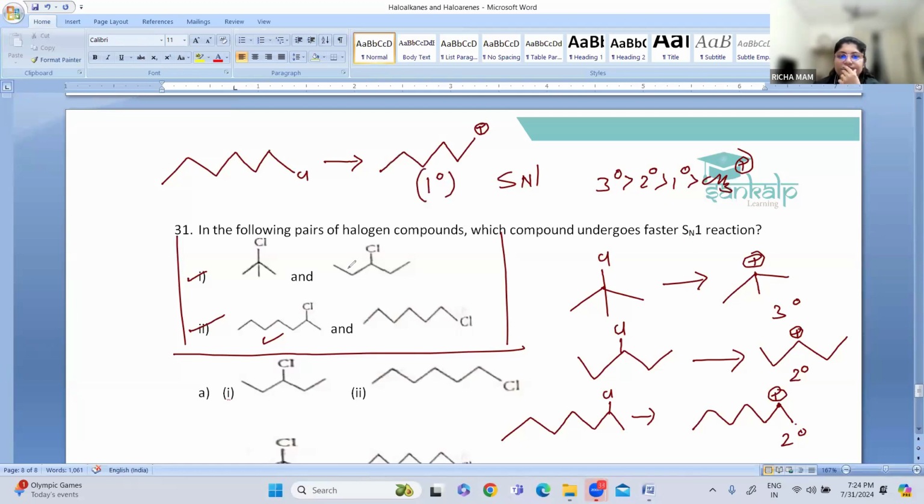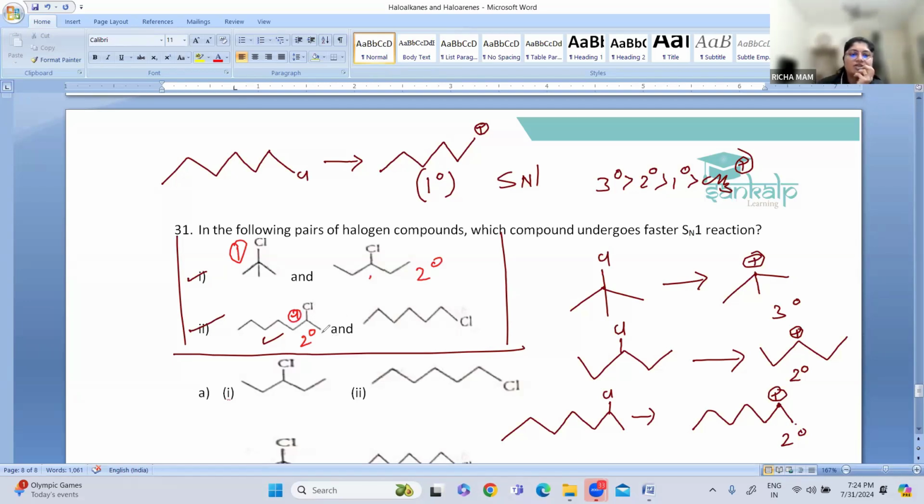We have to see. So first, which is the first pair? This one. Okay, this is the first pair. Then the second one: when we compare these, this is also a secondary carbocation, this is also a secondary carbocation. But when we compare this and this option, this is the most stable. So higher the stability of the carbocation, higher will be the rate of the reaction.